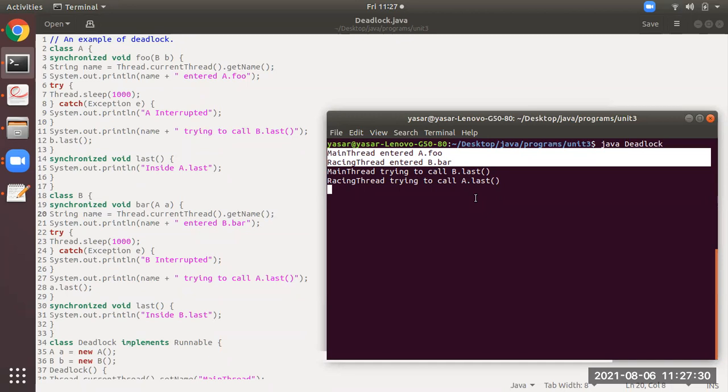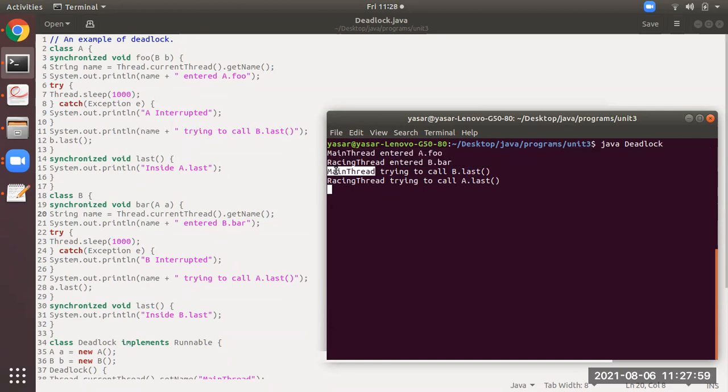In the try blocks, they will sleep for 1 second, and you can observe what is going to happen at line number 11 and line number 27. You see at line number 11, name will be main thread trying to call B.last. You can observe here the output.